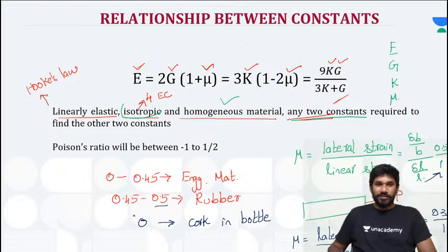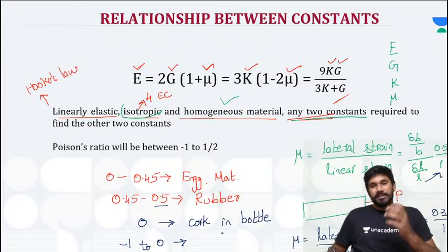Now what is -1? Poisson's ratio from -1 to 0, right? We have all used sponges during construction purposes or in school days to rub the board.